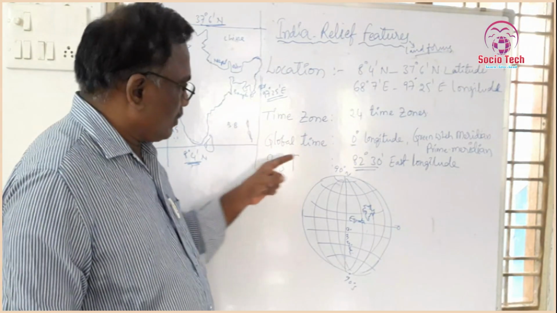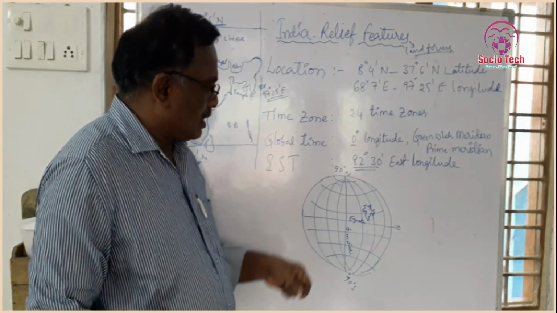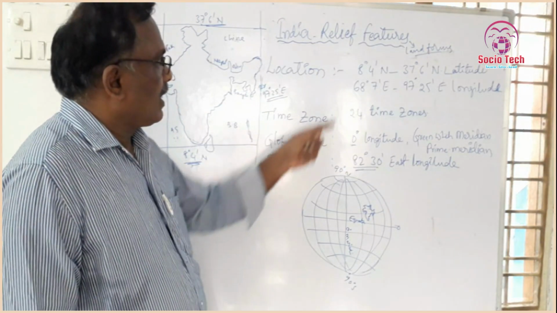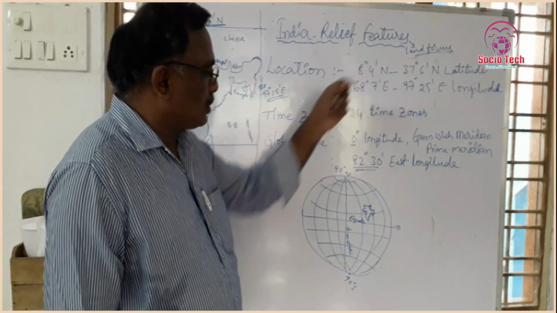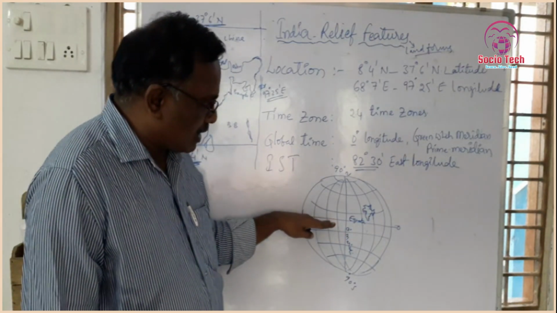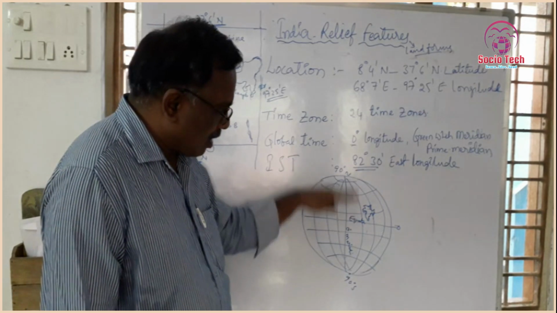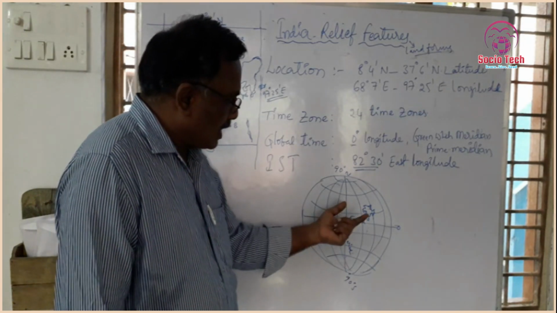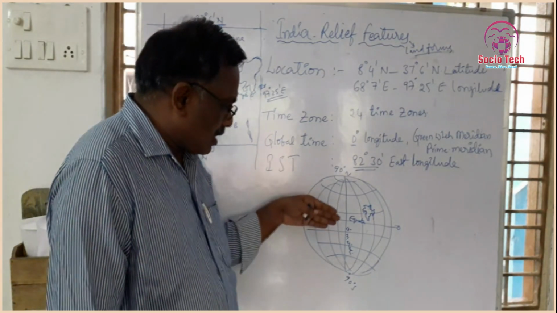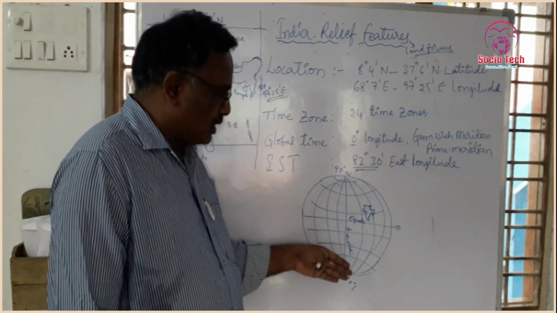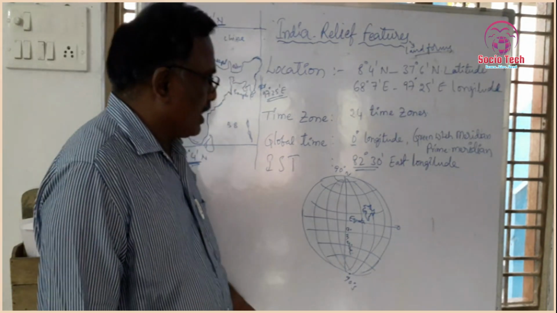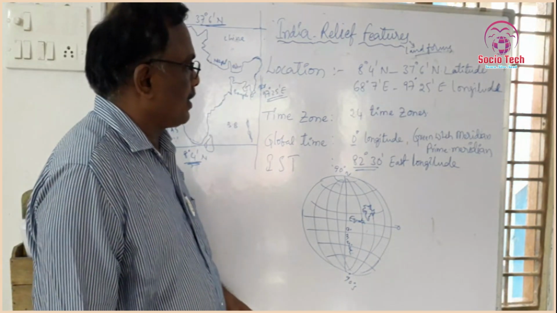So according to the latitudes and longitudes, where is it located? 8 degrees 4 minutes north latitude. See, the latitudes north of the equator are all north latitudes. The latitudes to the south of the equator are all south latitudes, the southern hemisphere.